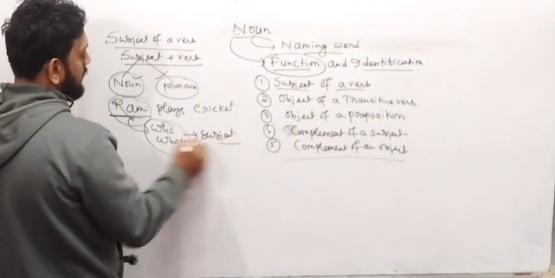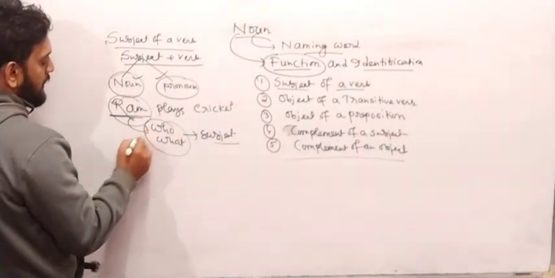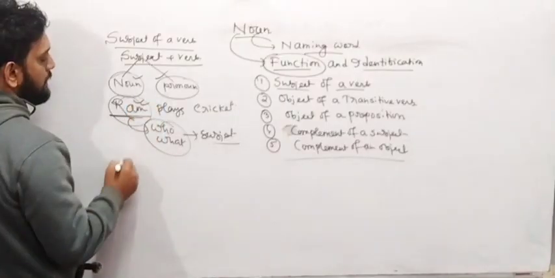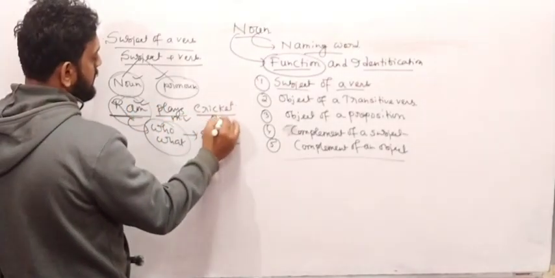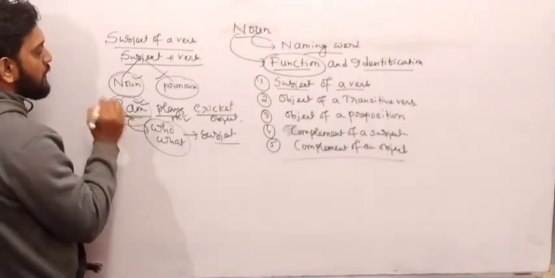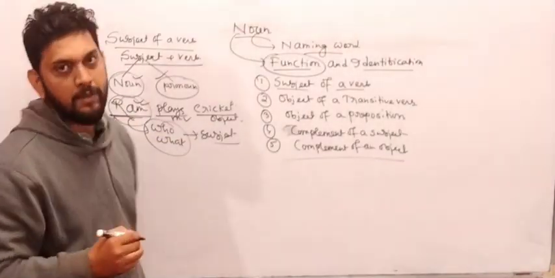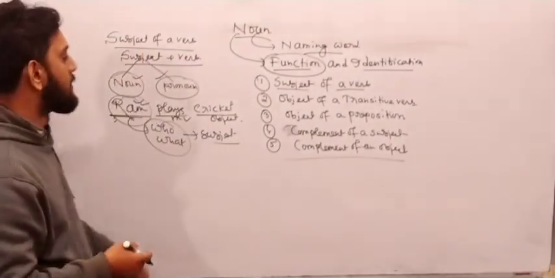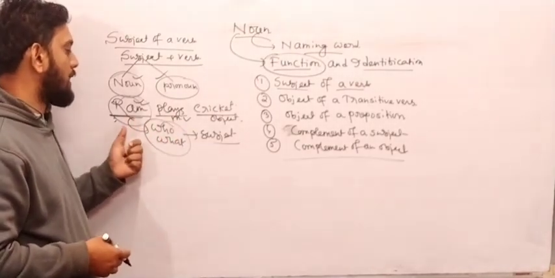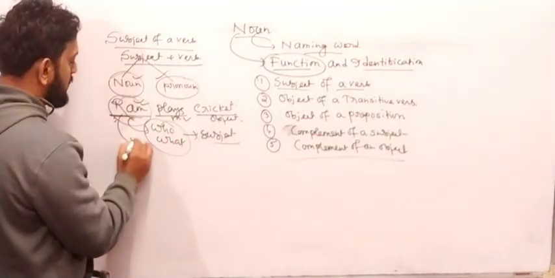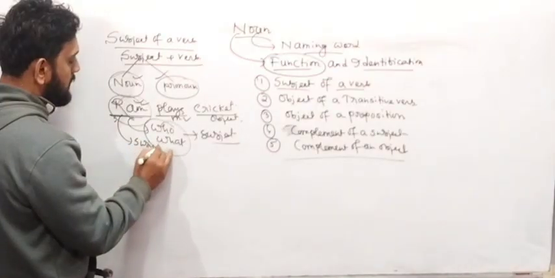Okay, who plays cricket? We got the answer Ram. Ram plays cricket. Here plays is the main verb and cricket will be the object of this sentence. Now first of all we need to talk about subject. How can we define subject in a sentence using question word who and what? Who plays cricket? We got the answer Ram. So Ram should be the subject of this sentence.